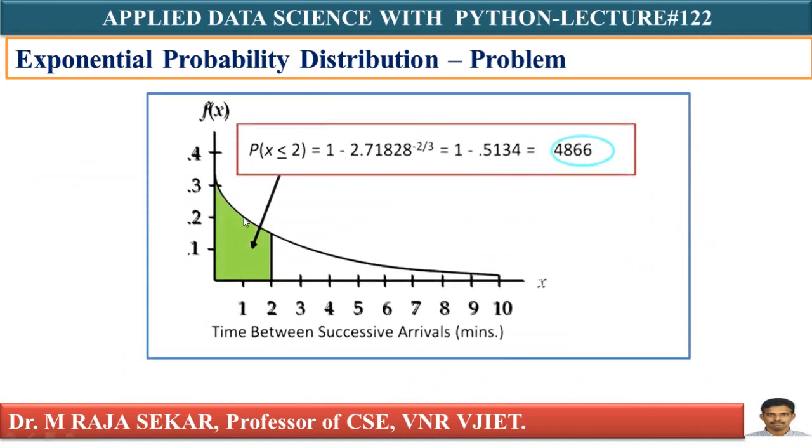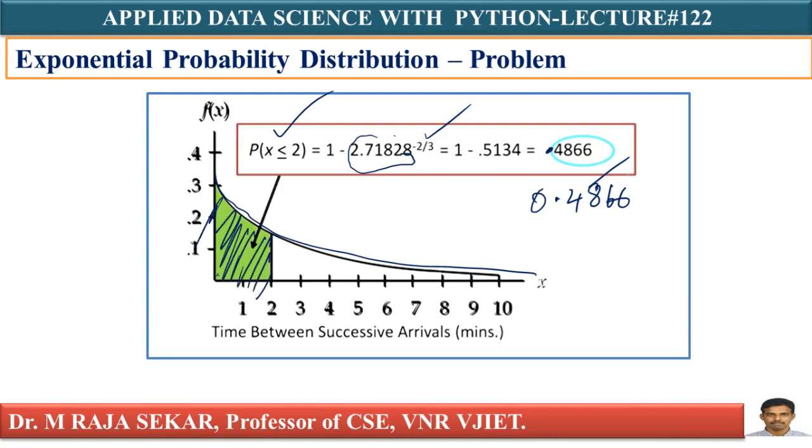Now that's how we solved this one, as I solved in the previous slide. P(X ≤ x) is 1 minus e, that is 2.71828, to the power of minus 2. This value is 0.4866. This is the exponential distribution curve, and less than or equal to means this is the shaded region.